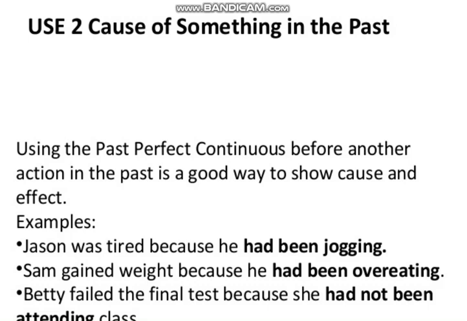Betty failed in the final test because she had not been attending class. Not attending class is the cause, and what is its effect? That Betty failed in the exam, the final test. So such types of sentences which show cause and effect are also presented in past perfect continuous tense.